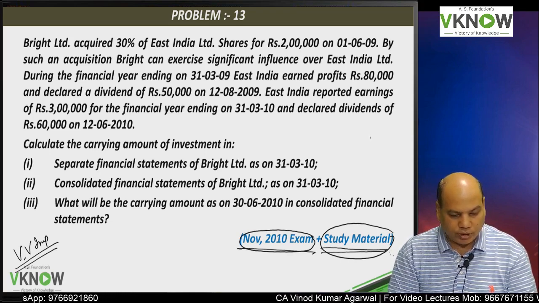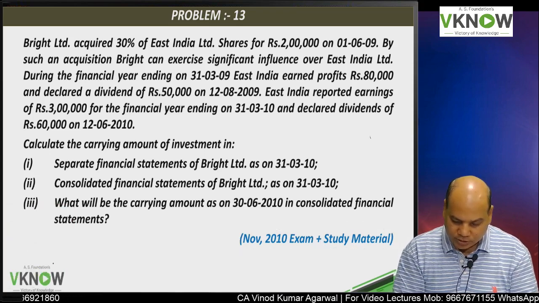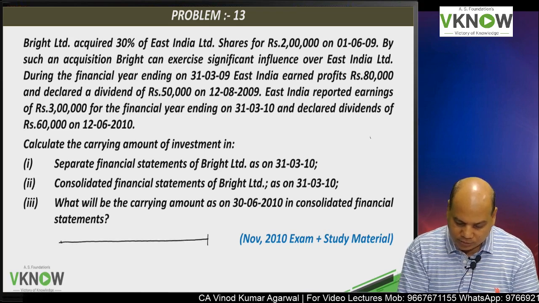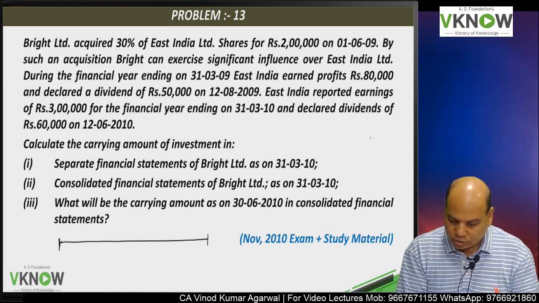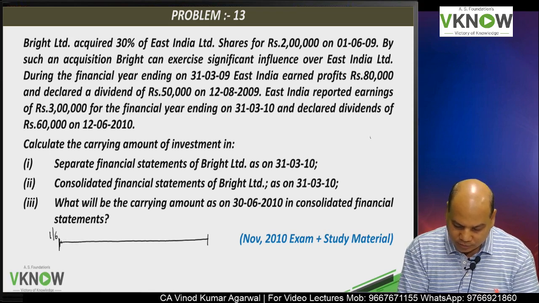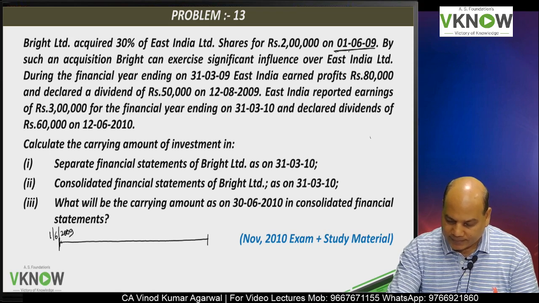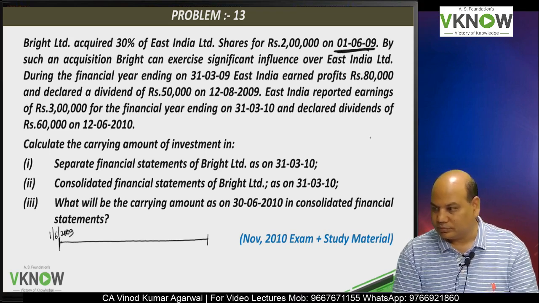Ready? Bright Limited acquired 30% shares of East India Limited on 1/6/2009. See the date, 1/6/9. It is not 1st April.